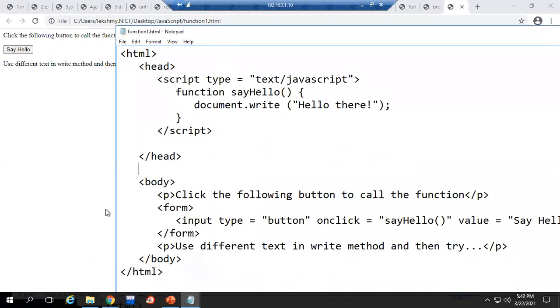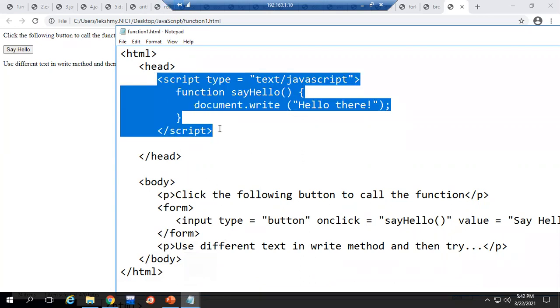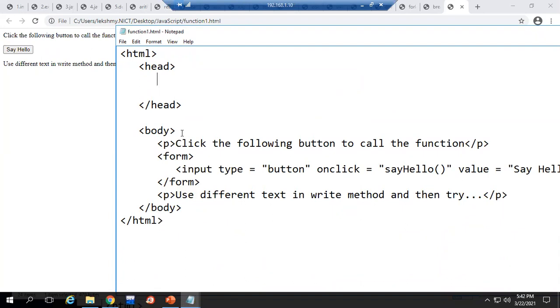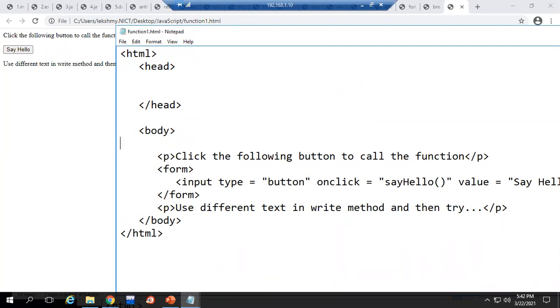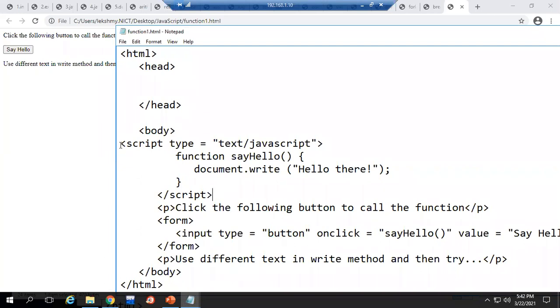Or else you have to give that script tag here. I have given that script, then also see, it is showing in a different page.